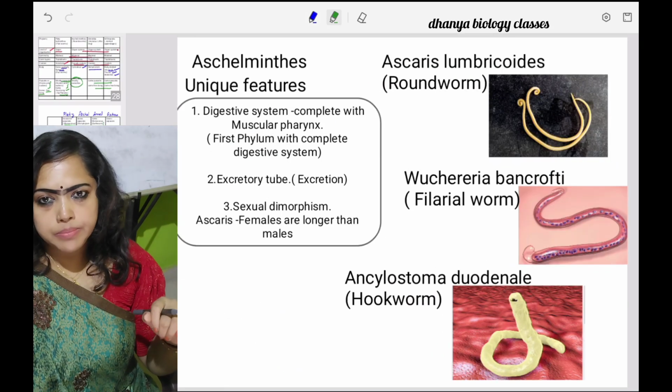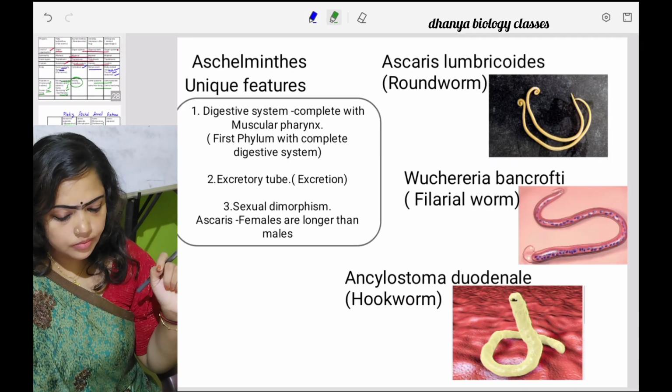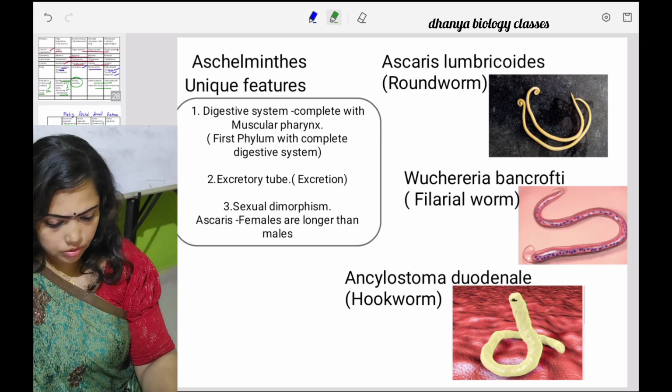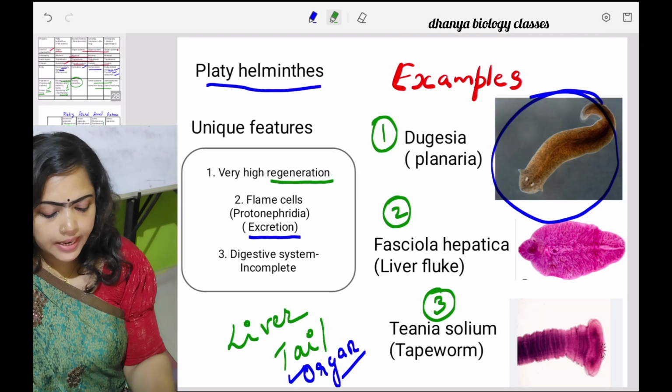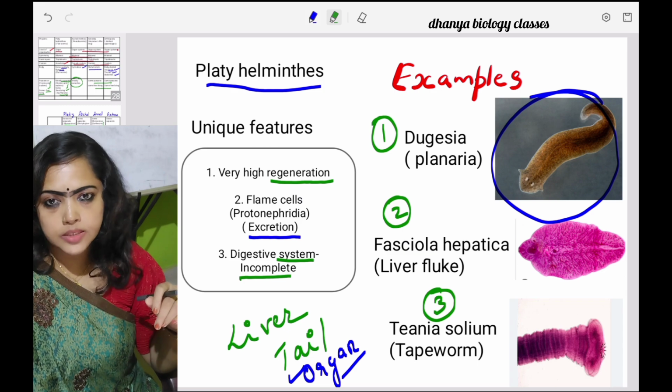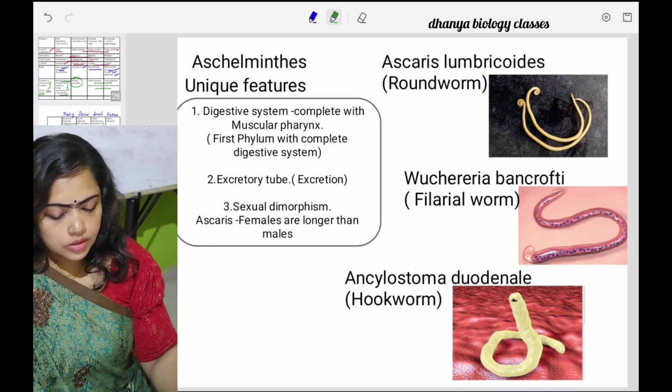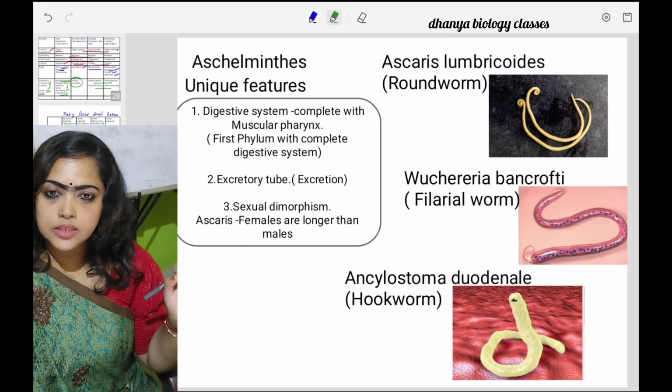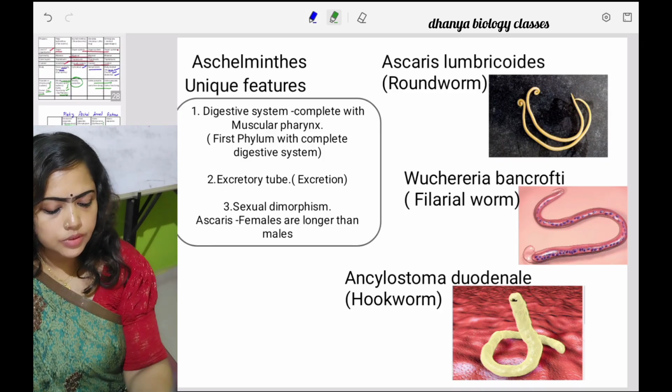And the next phylum, Aschelminthes. Unique features. Sorry, one more feature: in Platyhelminthes the digestive system is incomplete. It means what? Only one opening is present. So, in Aschelminthes, the first feature is a complete digestive system.